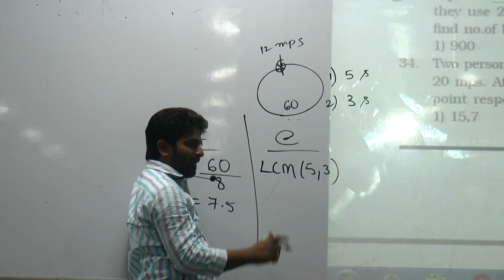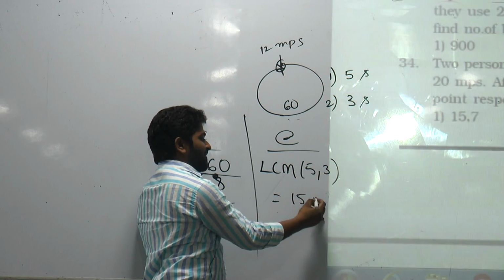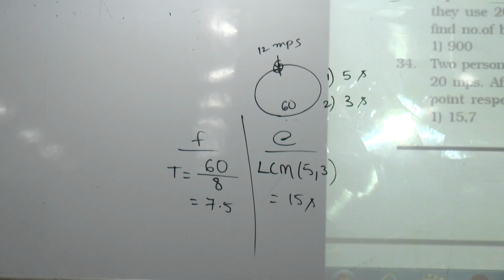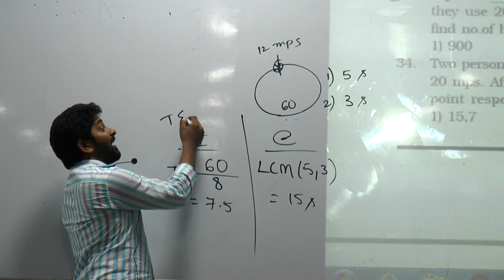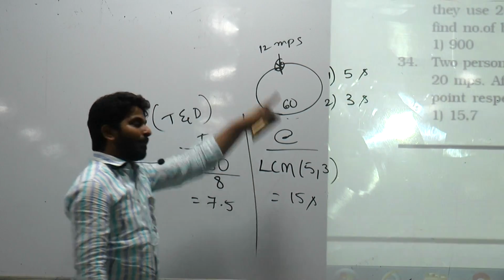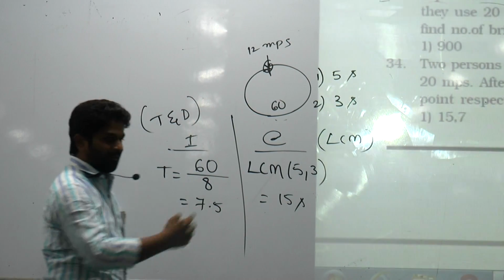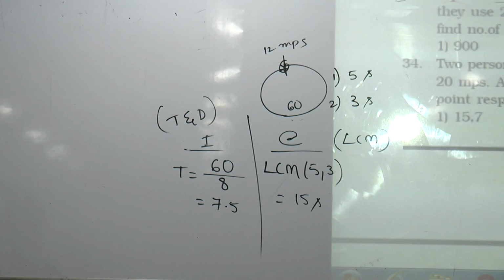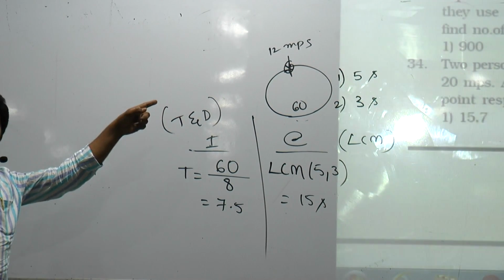You'll have so many common multiples, but that is for the first time, so go for the least common multiple. How much is this? 15 seconds. If it is for the first time, the concept of time and distance comes into the picture. If it is at the starting point, then LCM comes into the picture. Both are completely different. With just a small word, the meaning changes. For the first time, time and distance. Starting point, LCM.